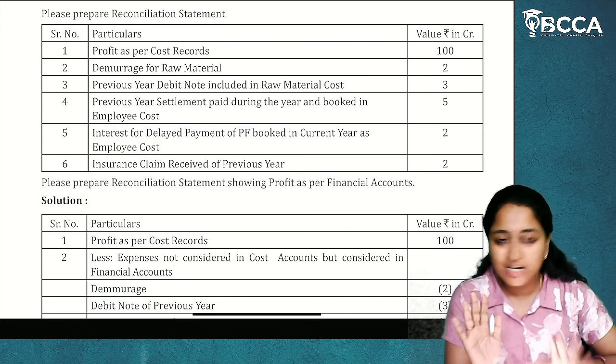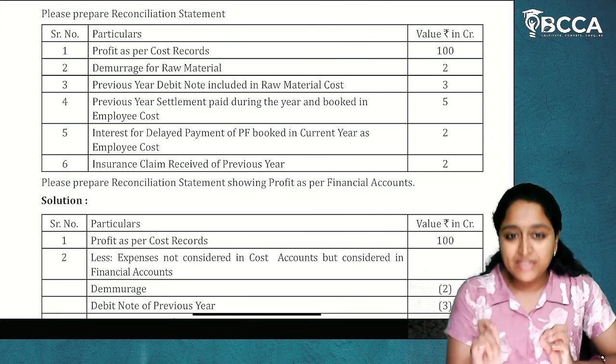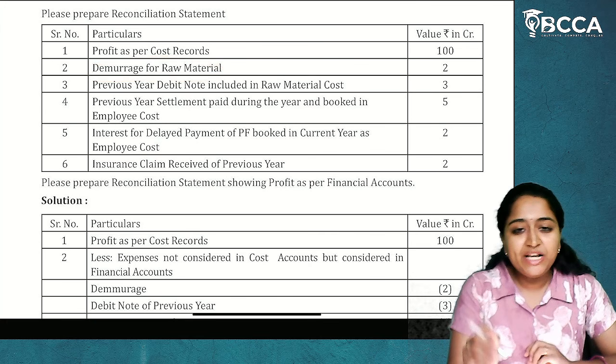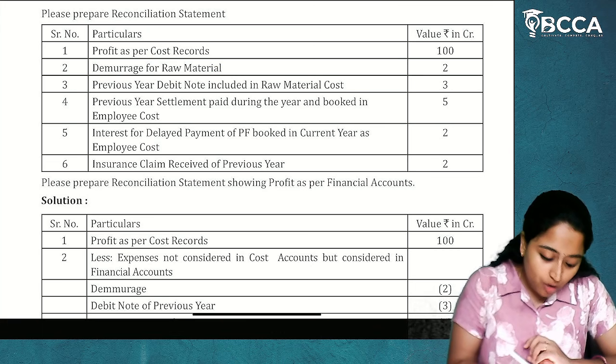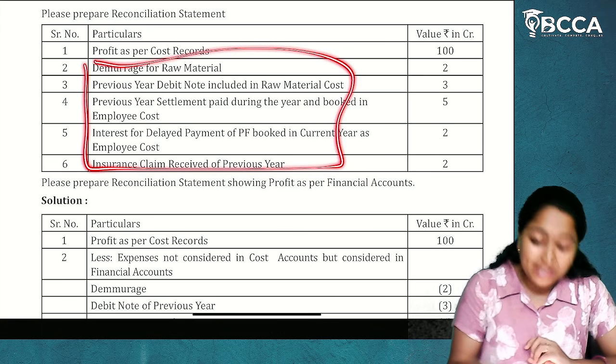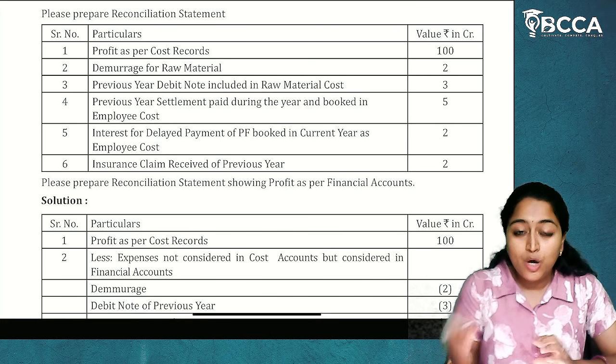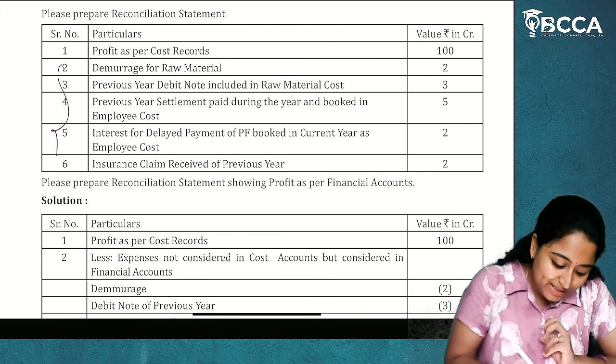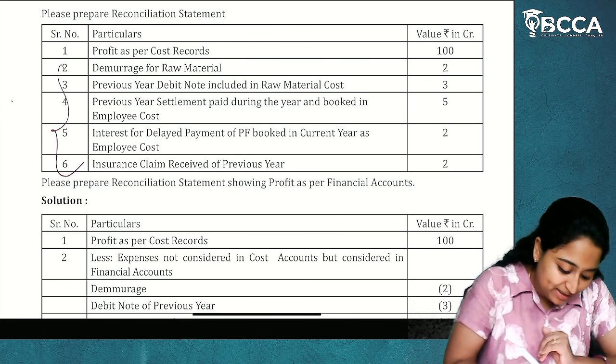These are the adjustments which are given. Now, first let us understand what each adjustment means. Now, demurrage for raw material cost. All these are nothing but the expenses or the incomes which are booked in the financial accounts. So, all these are the entries which are already made in the financial accounts.